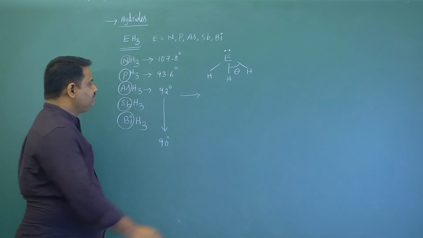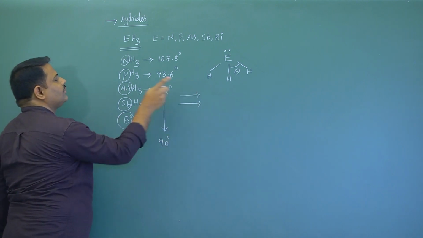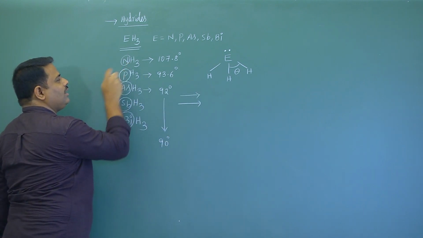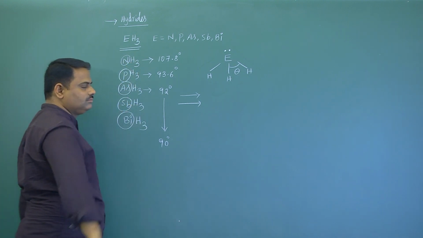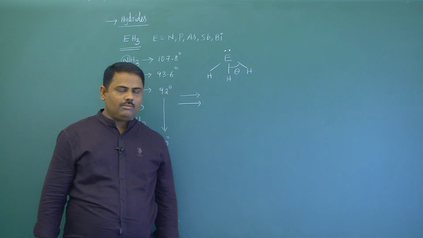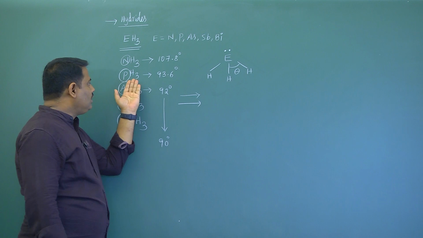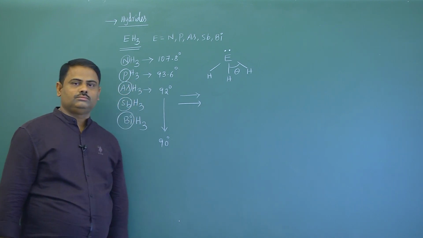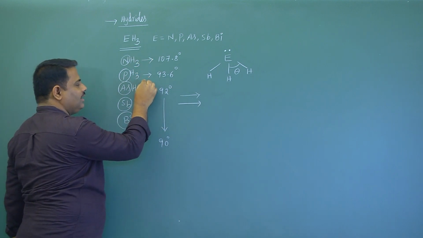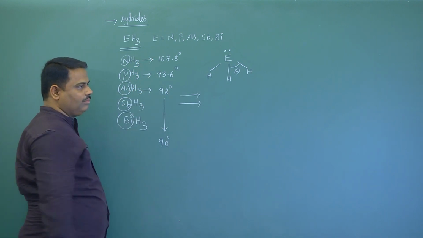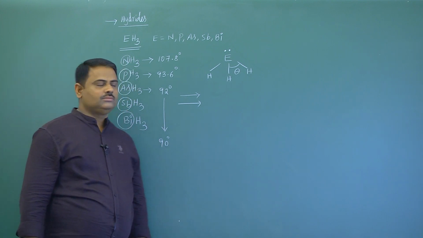And second one. If you look at ammonia, nitrogen and hydrogen are closely packed, or the bond length between nitrogen and hydrogen is smaller than the bond length in other compounds. So the bond length increases from ammonia to bismuthine.